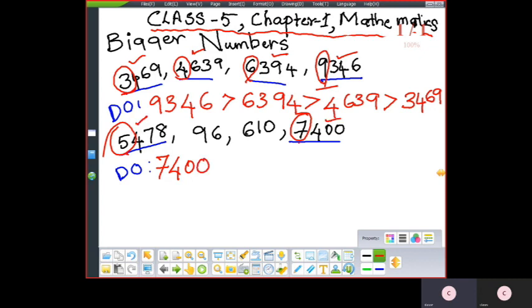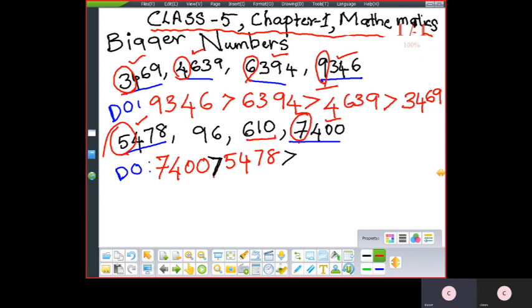What is the next remaining 4 digit number? 5478. So what is the next one? Now 3 digit. So what 3 digit numbers are there?